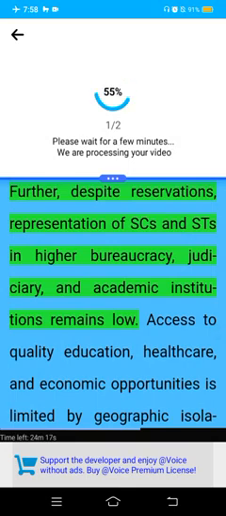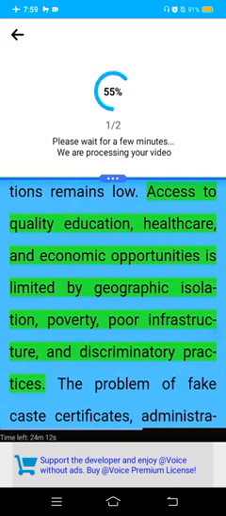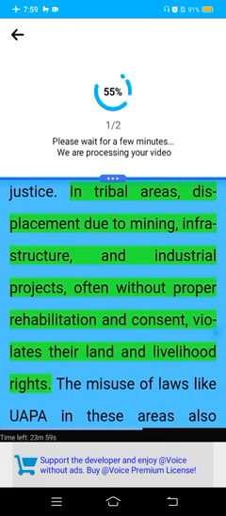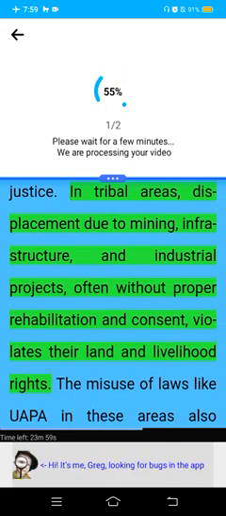Further, despite reservations, representation of SCs and STs in higher bureaucracy, judiciary, and academic institutions remains low. Access to quality education, healthcare, and economic opportunities is limited by geographic isolation, poverty, poor infrastructure, and discriminatory practices. The problem of fake caste certificates, administrative apathy, non-implementation of welfare schemes, and poor conviction rates under the SC/ST Act further hinder justice. In tribal areas, displacement due to mining, infrastructure, and industrial projects, often without proper rehabilitation and consent, violates their land and livelihood rights.